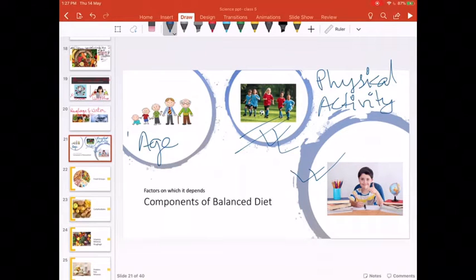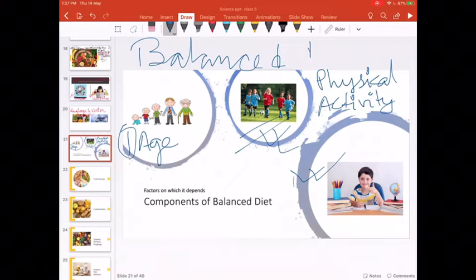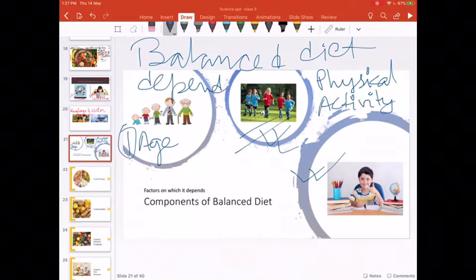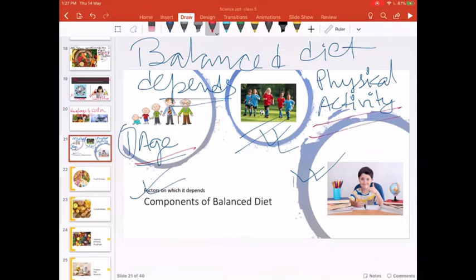So these are the two factors on which the diet you select depends: your age, and the kind of physical activity you are involved in.